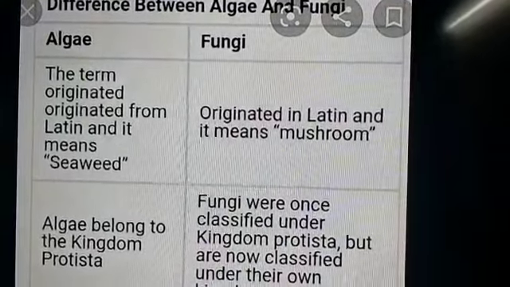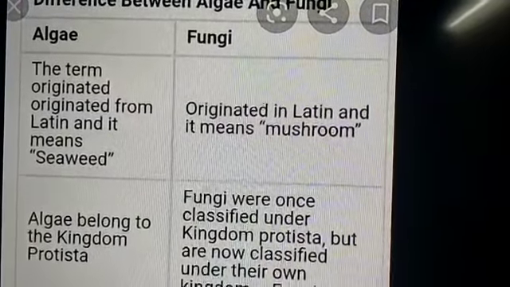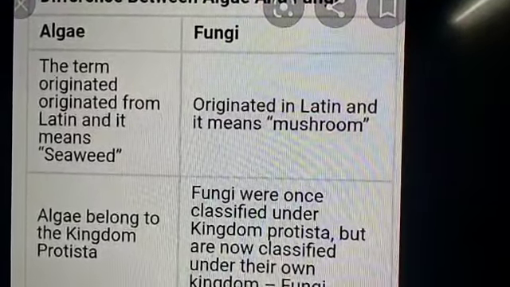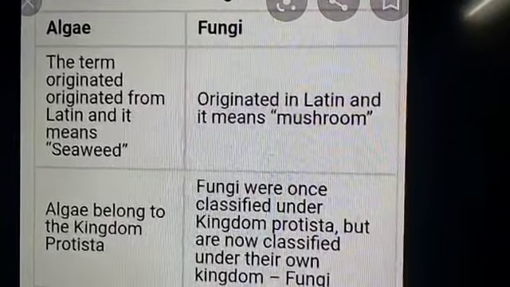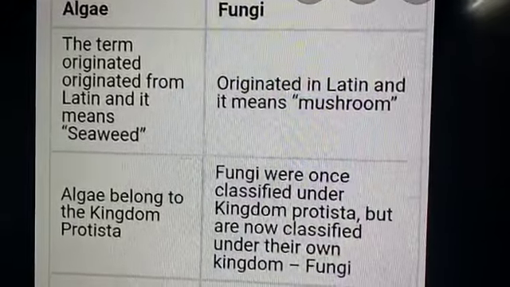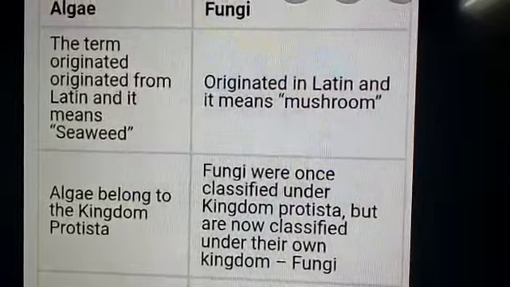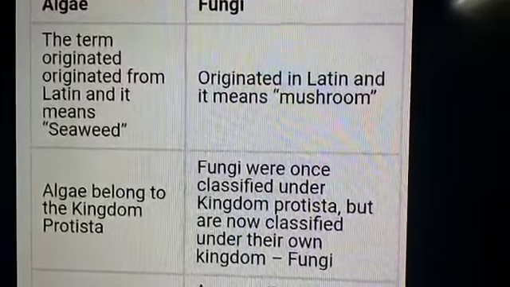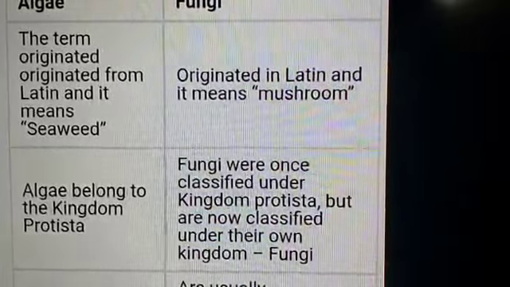So let us see, in thallophytes we find algae. Algae is an example for the thallophyte, a non-flowering plant. Coming to the fungi, let us see some differences. The term algae originated from the Latin word which means seaweed. Fungi originated from the Latin word which means mushroom. Algae belongs to the kingdom Protista, and fungi has a separate kingdom, Fungi.